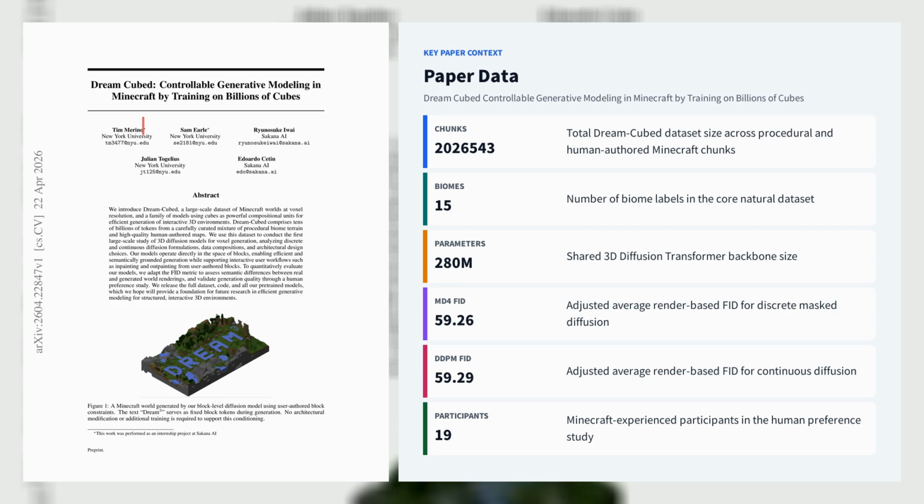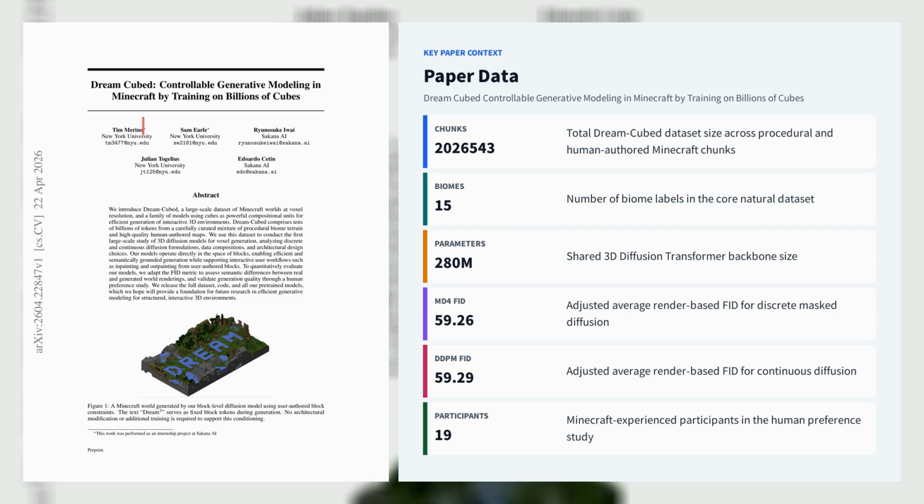The core contribution is a curated dataset of 2,026,543 chunks at 32 times 32 times 32 resolution, combining 1,667,781 procedurally generated terrain chunks across 15 biome labels with 358,762 human-authored chunks from 6 professional maps, then using that corpus to compare a 280M parameter 3D diffusion transformer under 2 formulations, discrete mass diffusion, MD4, and continuous DDPM in embedding space.